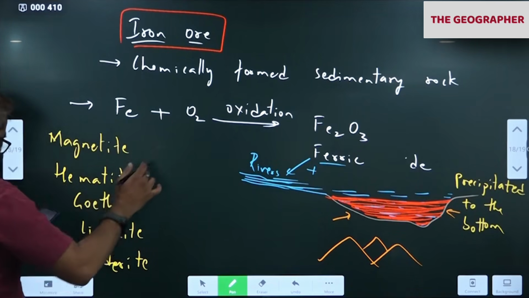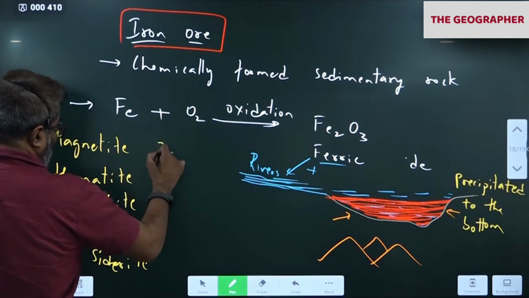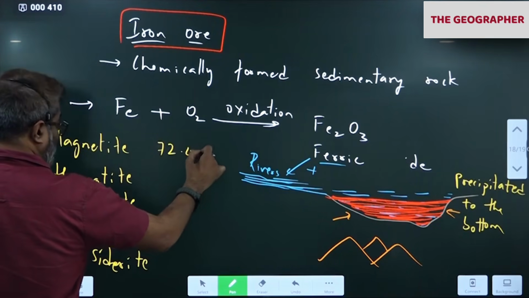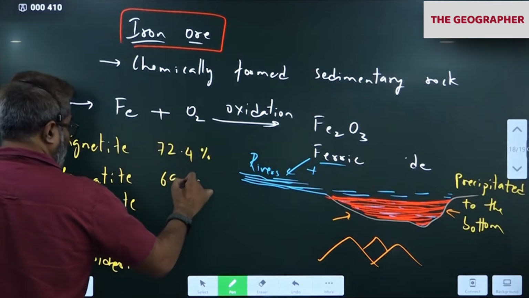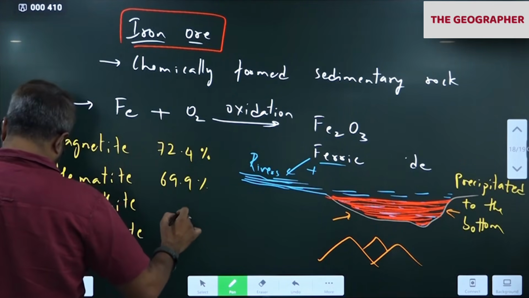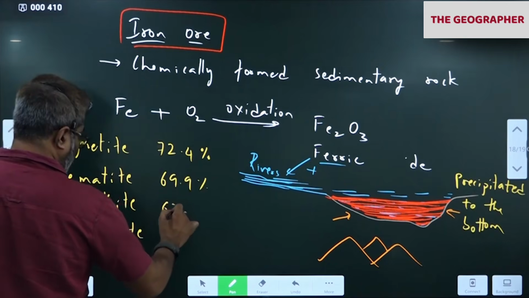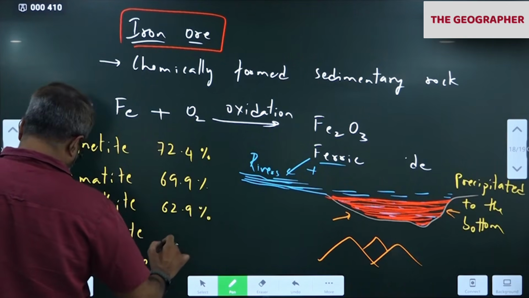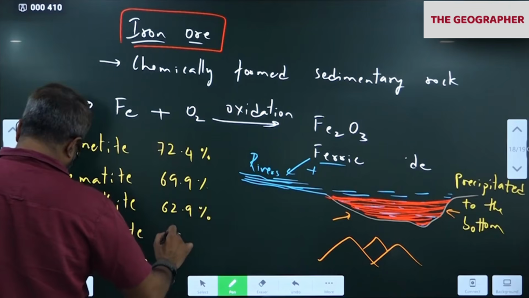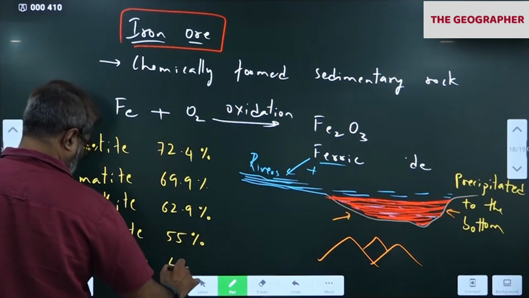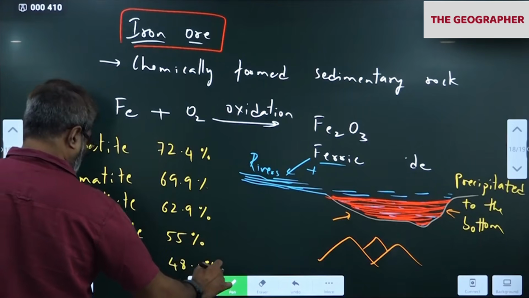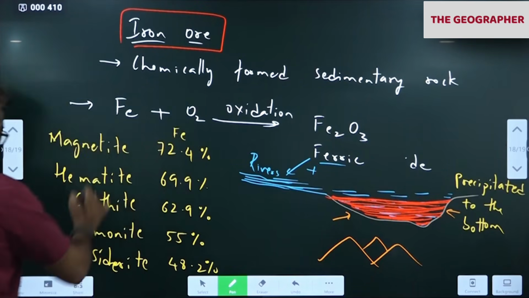As per the GSI, magnetite contains 72.4% iron. Hematite contains 69.9. Goethite contains 62.9. Please write exactly as it is. Don't write approximate. Iron content in each of these.